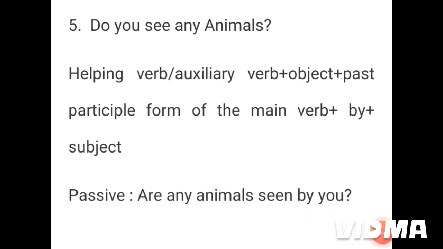Note one thing: if there is any wh word like who, which, etc. in the active voice, then we have to write that wh word at the beginning of the sentence in the passive voice. But if there is no wh word, then we have to use a helping verb or auxiliary verb at the beginning of the passive voice. So in this sentence there is no wh word, so we have used the auxiliary verb are, and it is written thus in the passive voice: are any animals seen by you?